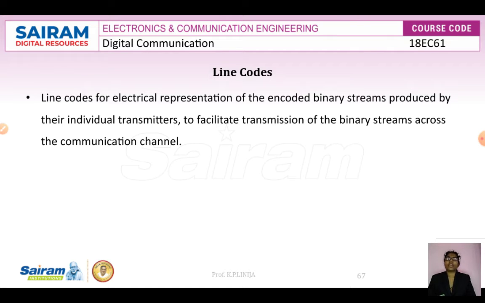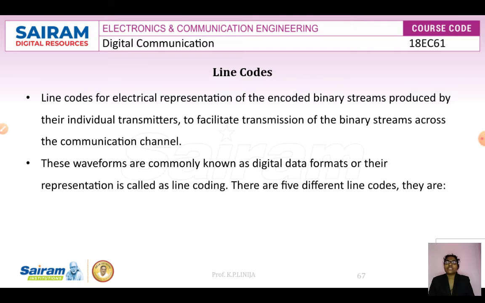The line codes are used for the electrical representation of the encoded binary streams produced by the individual transmitters, and also to facilitate transmission of the binary streams across the communication channel. These waveforms are commonly known as digital data formats, that is, ones and zeros, or we can also call the signals or representation line coding.